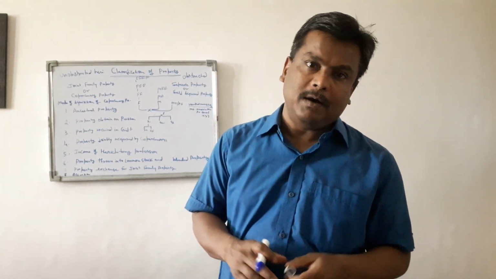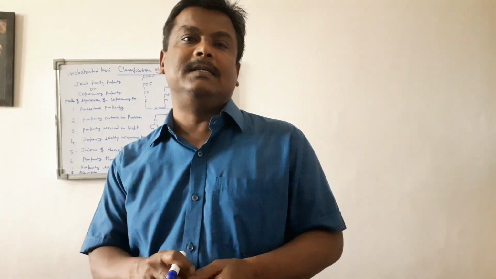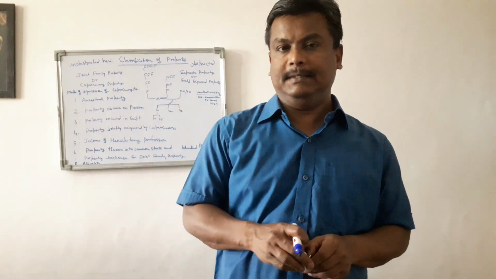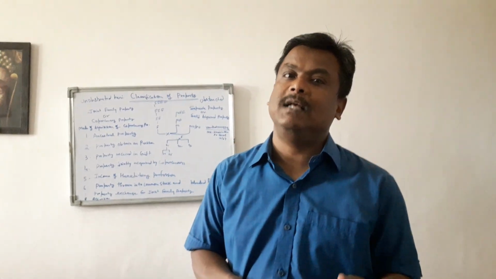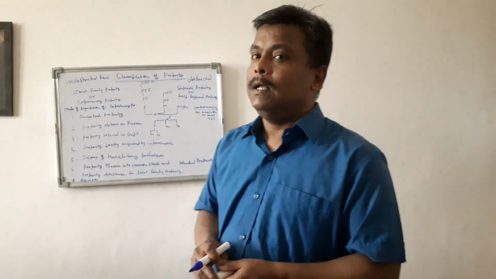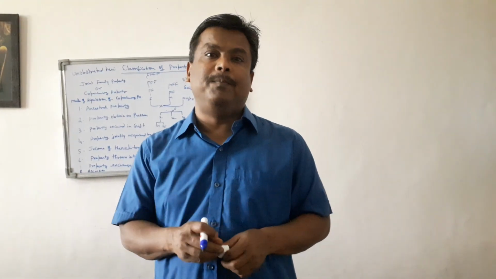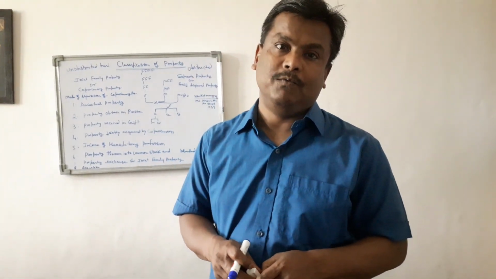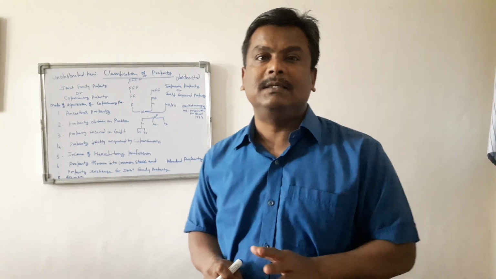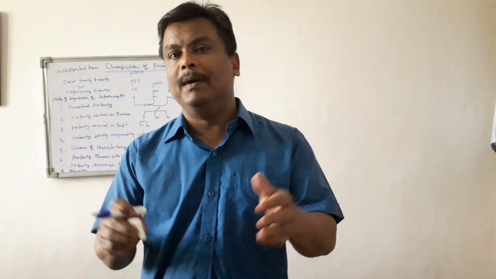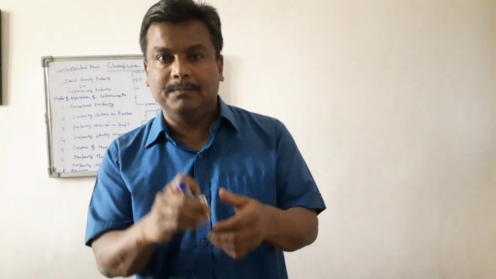If you see my last video, I have discussed the relationship between the joint family and coparcenary. When we were discussing the coparcenary, I told you that under the coparcenary property, by birth, coparceners have a right. So the nature of the property is very important for all of us to know. What is the nature of the property? Because once it is proved that a property is a joint family property, then all the coparceners have equal rights and possession over the joint family property or the coparcenary property.